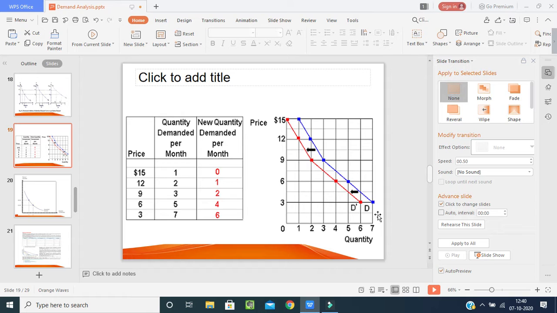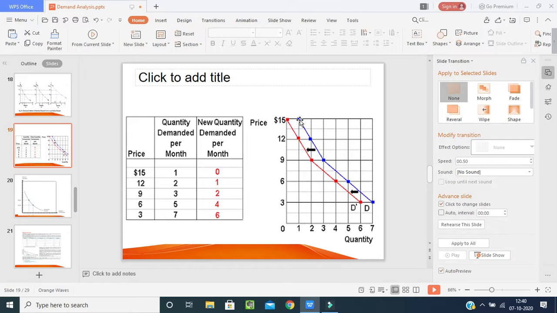New quantity demand. First we will go with the quantity demand, then we will go for the new demand. When it is $3, the quantity is 7. When it is $6, it is going to be 5. When it is $9, the quantity will be 3. When it is $12, the quantity will be 2. When it is $15, this is the current ratio, its demand.